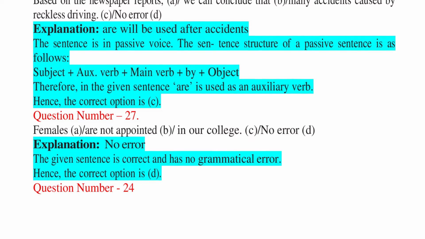Question number 27. Females A. are not appointed, B. in our college. C. no error, D. Explanation: no error. The given sentence is correct and has no grammatical error. Hence, the correct option is D.